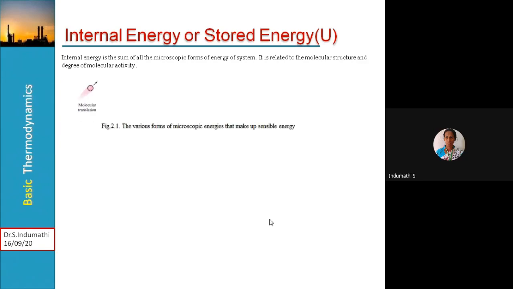In this figure we can observe various forms of microscopic energies that make up sensible energy: molecular translation, molecular rotation, electron translation, molecular vibration, electron spin, nuclear spin. Depending on the given application, we select the appropriate microscopic activity.